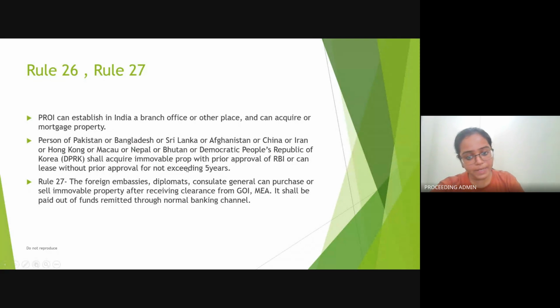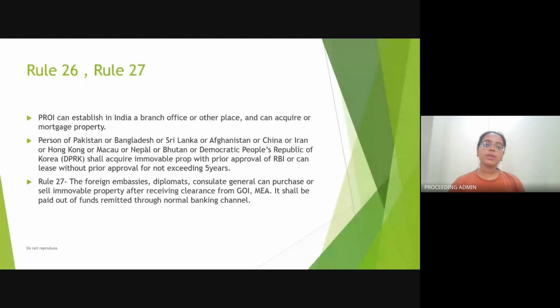इसका मतलब ये कि अगर 5 साल से ज्यादा की लीज चाहिए तो परमिशन लेनी पड़ेगी. अगर it is less than 5 years तो लीज के लिए परमिशन लेने की जरूरत नहीं है. But if you are acquiring the immovable property, then RBI की परमिशन जरूरी है for the citizens mentioned here in the slide. Again I am repeating, immovable property अगर acquire करना है तो prior approval of RBI की जरूरत पड़ेगी. If the same is to be made through lease, तो उस केस में the period should not exceed 5 years if no permission is to be required.